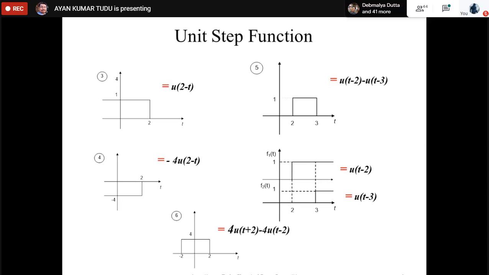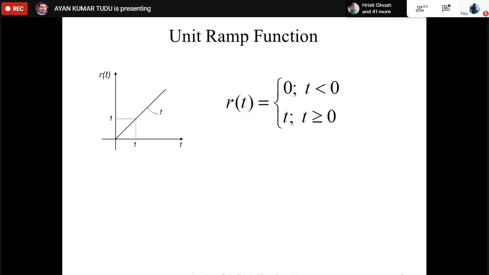Okay, the next in line for our singularity functions is our unit ramp function. As you can see, the slope is basically given by t. So the expression for the unit ramp function is r(t), where r(t) equals 0 for t less than 0 and r(t) equals t for t greater than or equal to 0. Why the name unit ramp? Because it rises unit amount for unit time, as you can see from this expression.